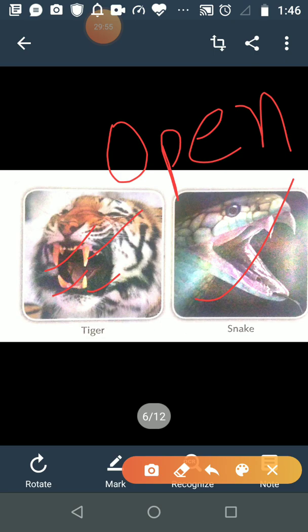Because we are breaking the food into smaller particles, and the saliva from the salivary glands mixes with the food, so it becomes smooth and easy to swallow. Here they swallow the whole food, as they don't have chewing teeth. Is it clear? Next I show you the picture of a mosquito and butterfly.